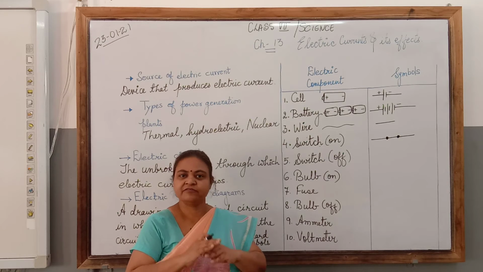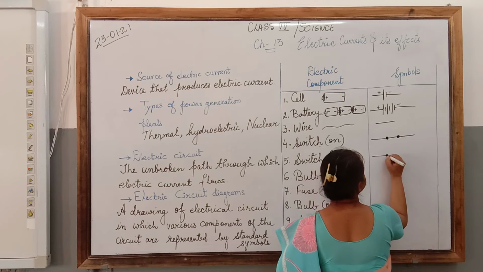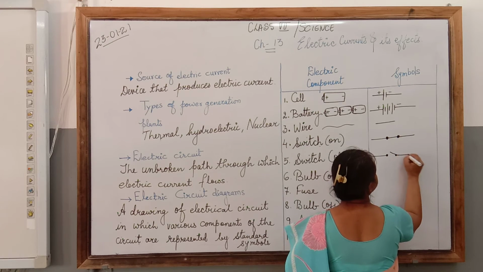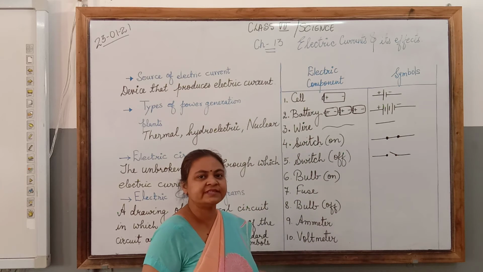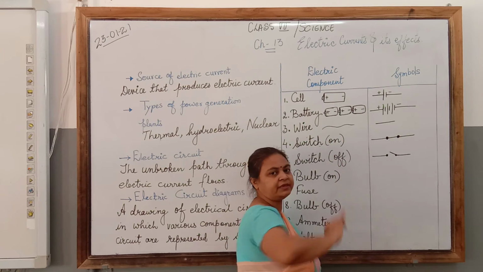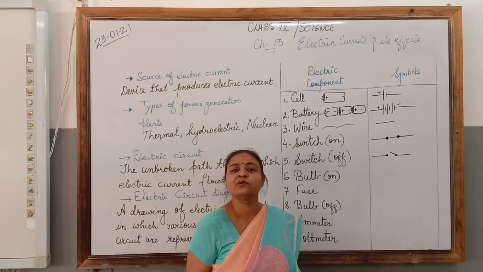So the current will not flow through them. This is how we can represent the switch off. Switch is also known as the key. So this is the closed key, this is the open key. Switch off means open key, switch on means closed key.